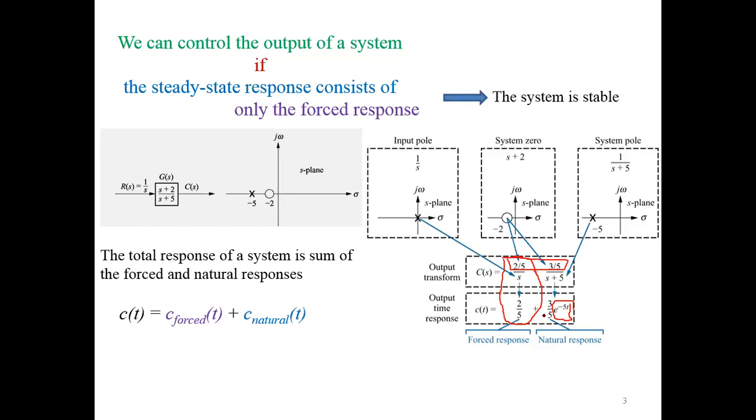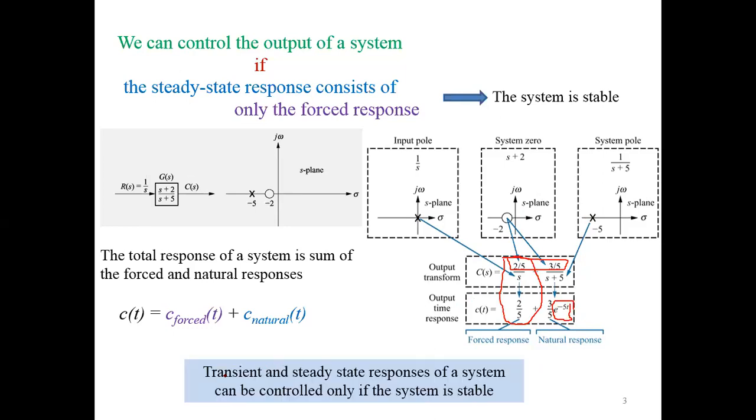From this decaying exponential, e raised to the power minus 5t, we can see that at infinite time it will approach 0 and only the forced response will remain. The transient and steady state response of a system can be controlled only if the system is stable.